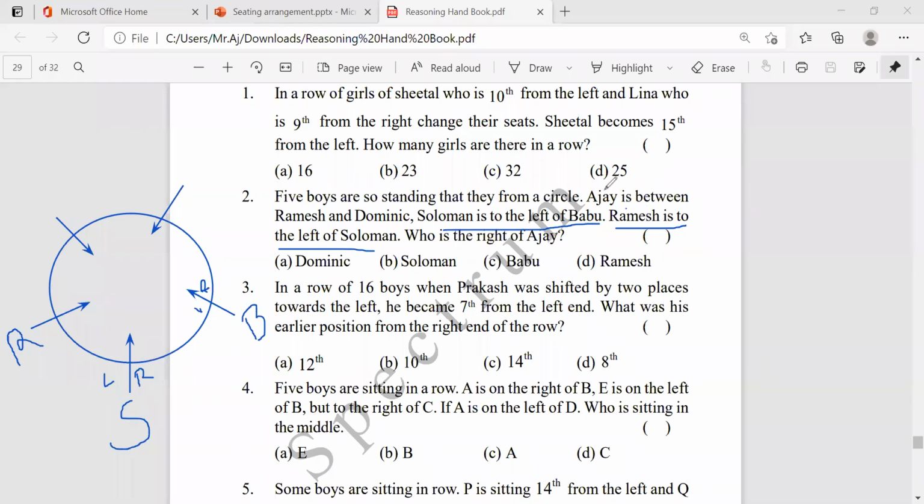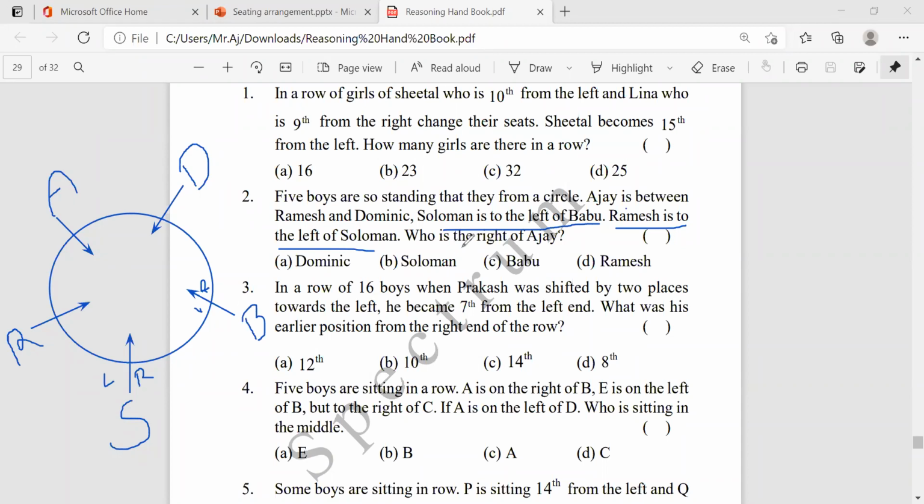Then now come to the first one. Ajay is between Ramesh and Dominic. So Ramesh is here. So they are saying between. Between means the middle. Both persons, Ramesh and Dominic, are the immediate right or immediate left of Ajay. Okay. Then take here Dominic, here Ajay. Why? Ajay is between Ramesh and Dominic. Between, that means middle. So we have the positions of this.